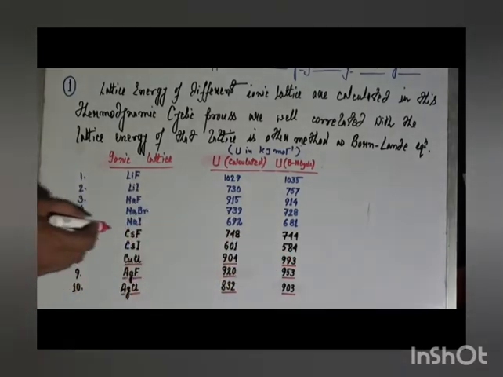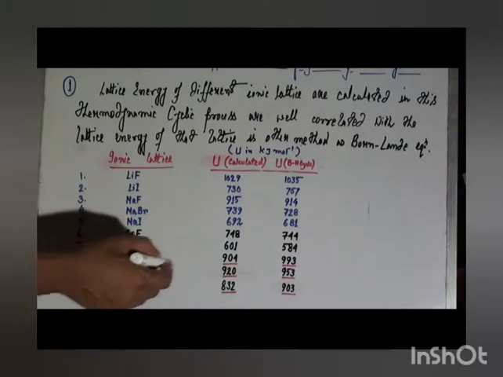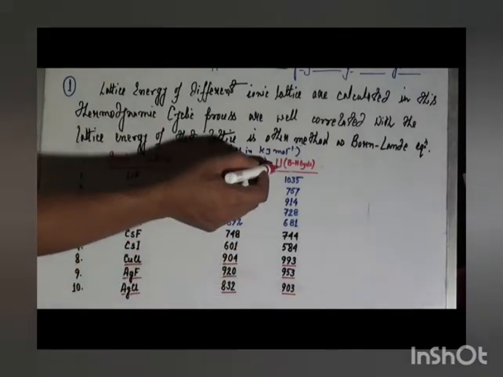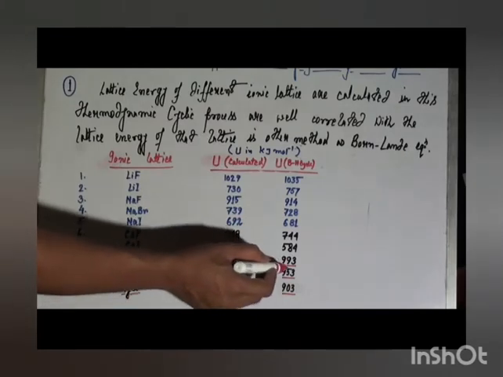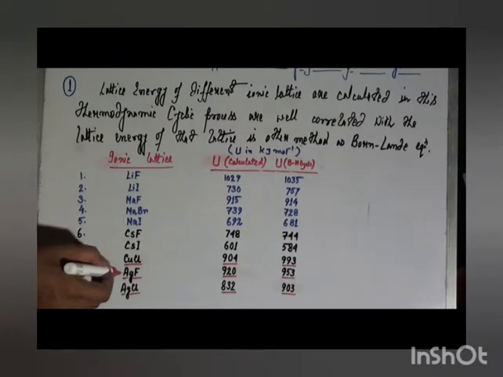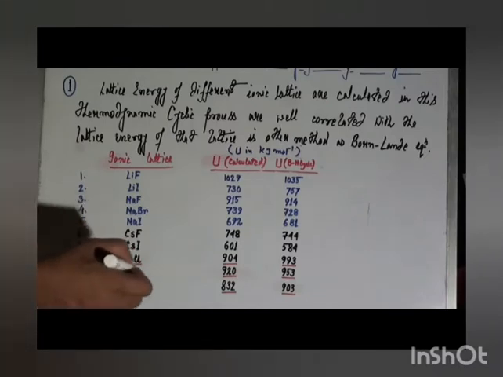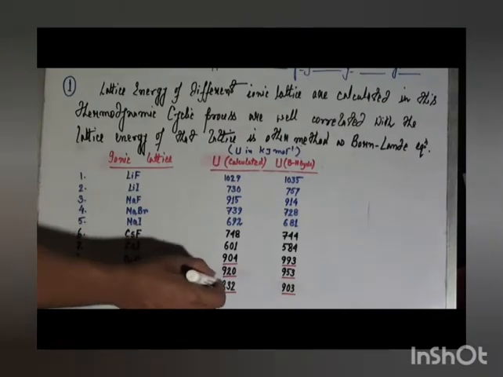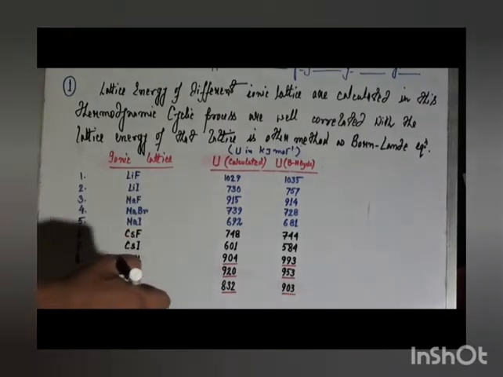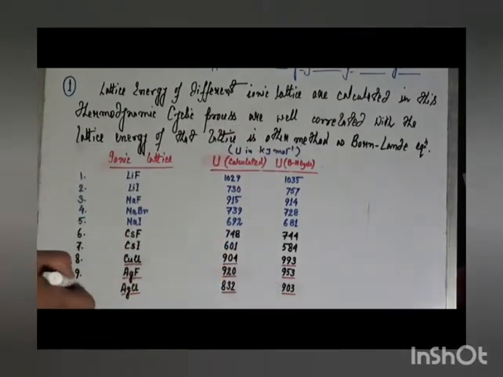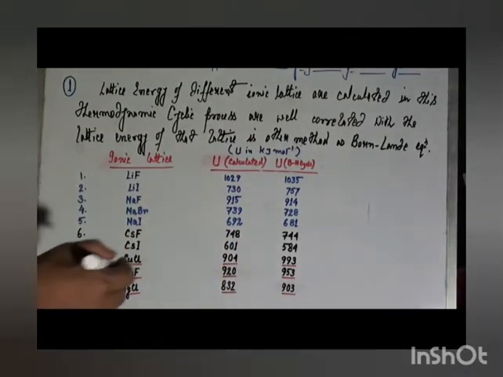In the case of silver fluoride it is 920 in the case of the Born-Landé equation, but for the Born-Haber cycle it is 953. It is also far different. As well as silver chloride, the calculated value of lattice energy is 832 kJ per mole, but from the Born-Haber cycle it is 903 kJ per mole, a huge gap.